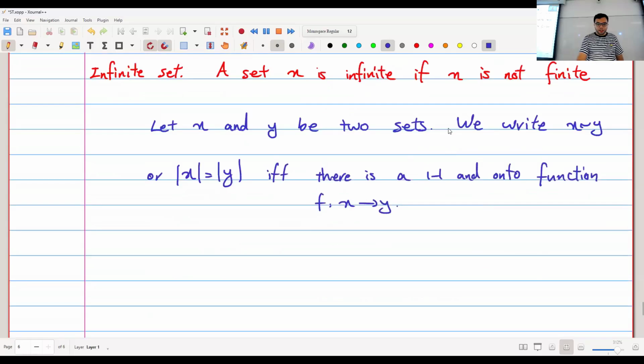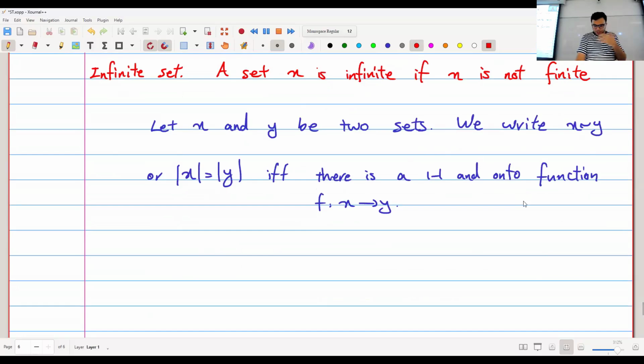Okay. So this is kind of interesting because I'm writing cardinality of X here before even defining what cardinality is. So if this part doesn't make a lot of sense to you, forget about it. Just think of it like this. I say X is congruent or similar to Y if they're the same size, if I have a one-to-one correspondence between them.